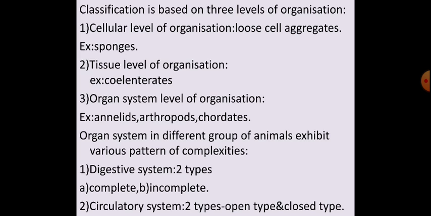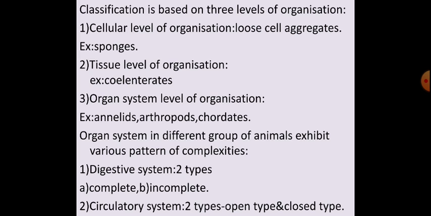Coming to the digestive system, there are two types: one is complete type and one is incomplete type. What do you mean by complete digestive system? We humans have a complete digestive system. A complete digestive system has two openings, a mouth and an anus. That is called a complete digestive system.